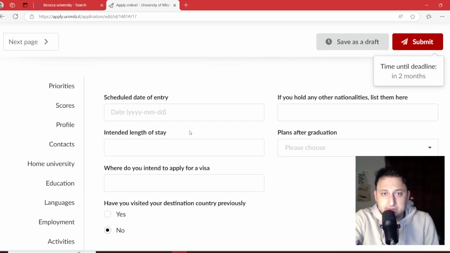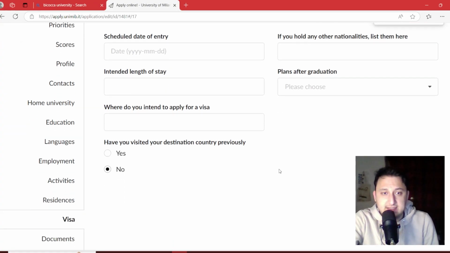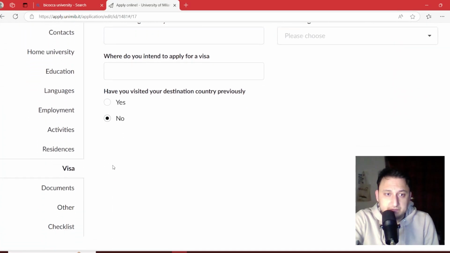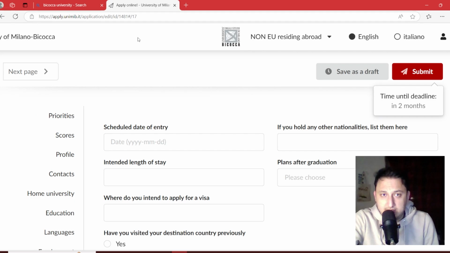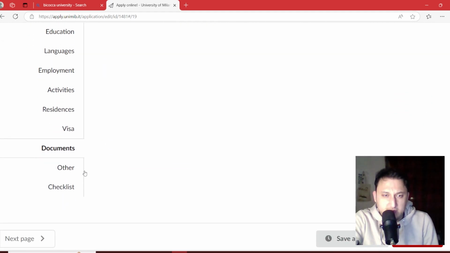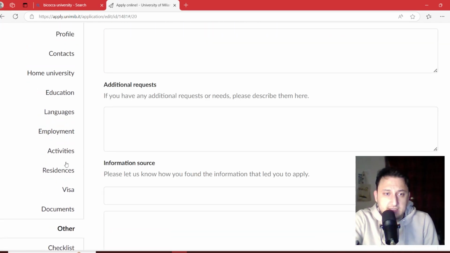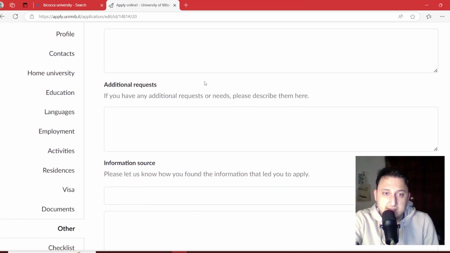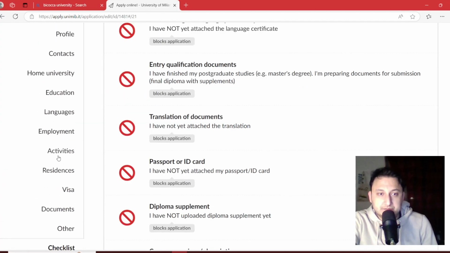And then visa, if you have a visa, you can add it here. If it is Schengen, it's better to add this visa to this form. So we don't have now a save as draft. After each save, we can see a notification at the top of the page, and then we can go to the documents and other. We don't have anything here, and other also, it's about a few questions about medical info and additional requests and other things, and checklist.